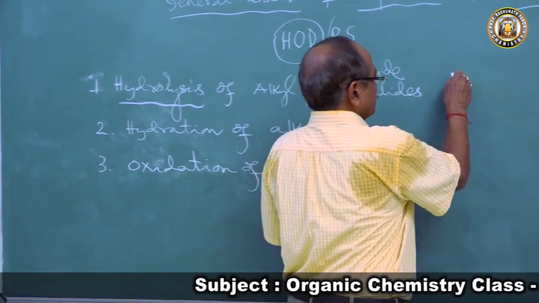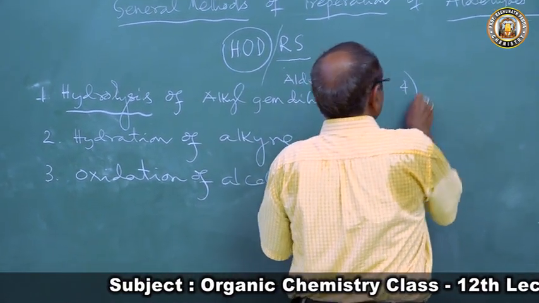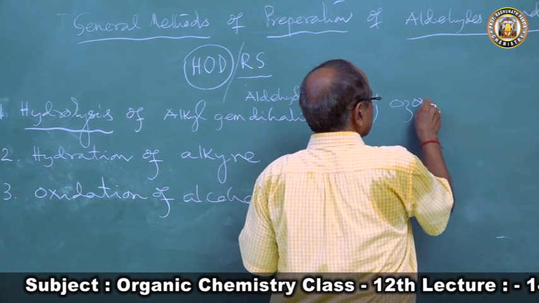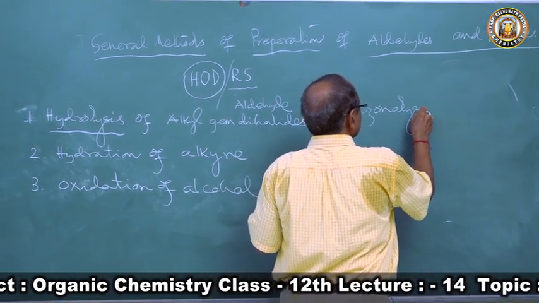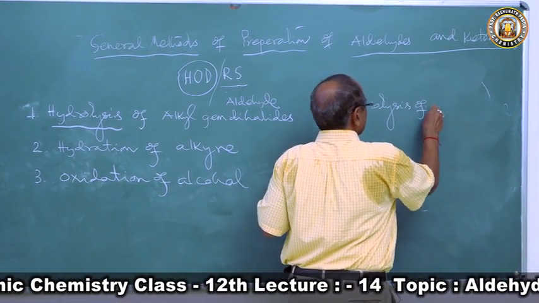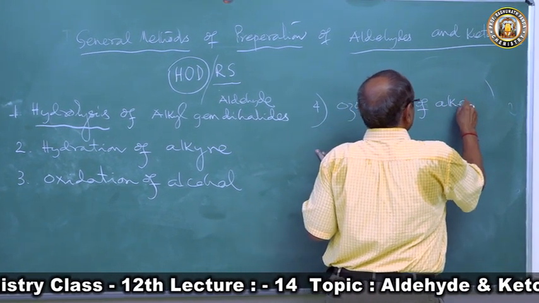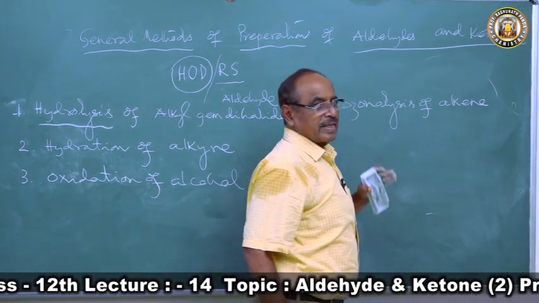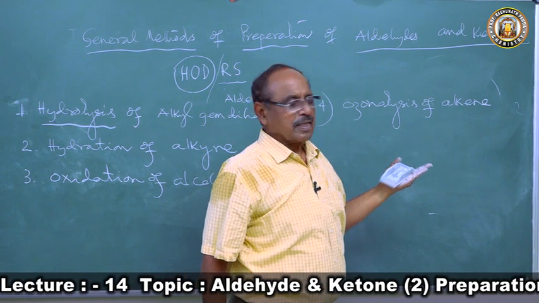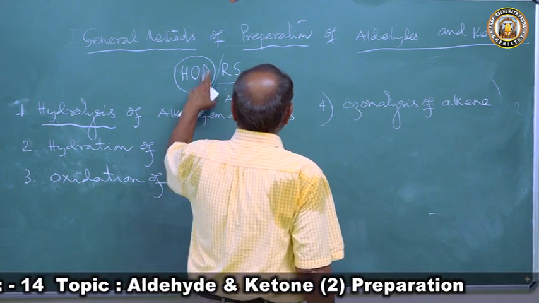Then fourth, again O: ozonolysis of alkene. This we have done in the alkene chapter. Then comes D.